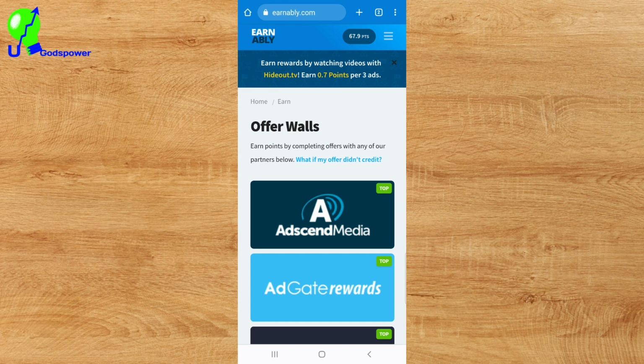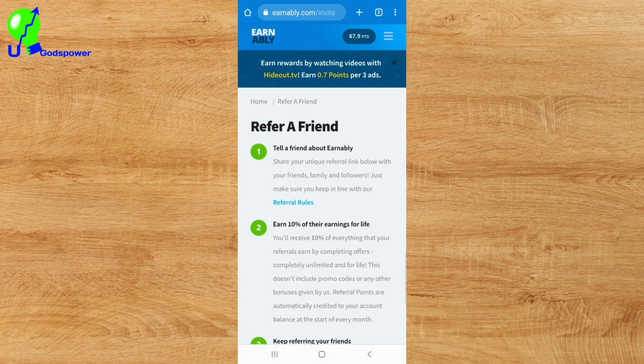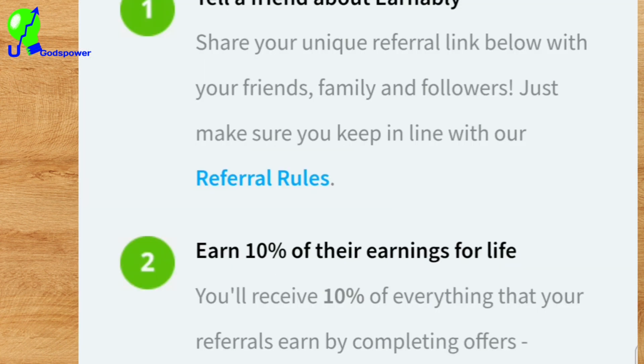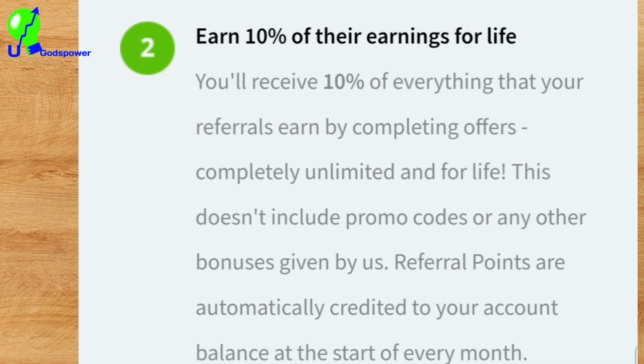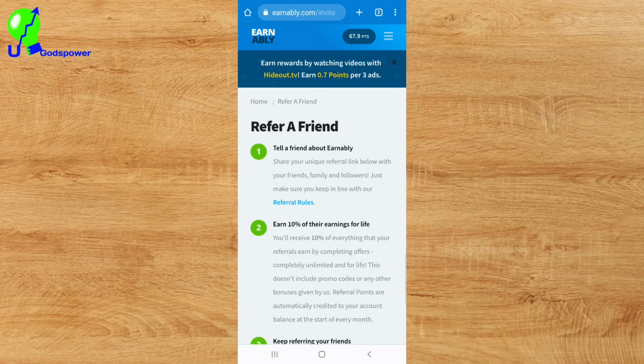here, another way you can make money with this method is when you click on this 3 icon here, you can click on the invitation program where you can refer people to this program, and you will earn 10% of their lifetime earnings. You can see it says earn 10% of their earnings for life. So that is what I'm saying here. You refer anyone to this program, you are going to be making 10% lifetime from anything that they do on this platform. As long as they make points, they get rewarded, you are going to be getting rewarded too. So that is the way that you can use to make money with this website which is called Earnably.